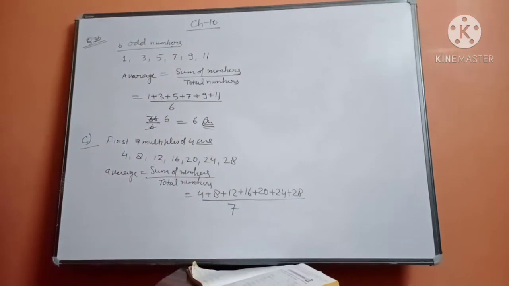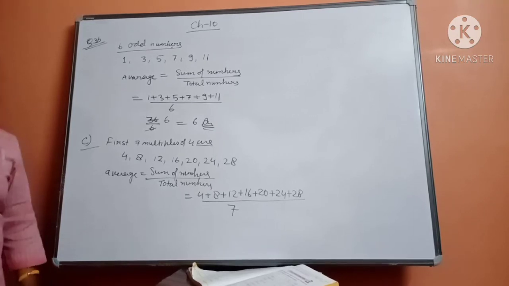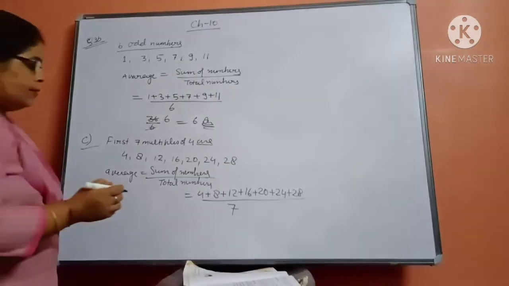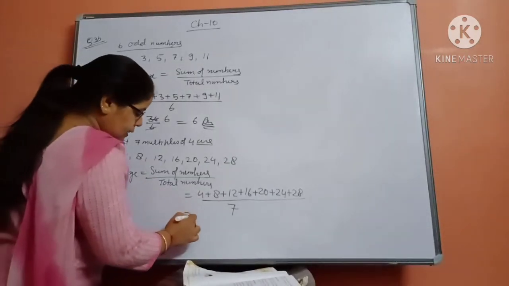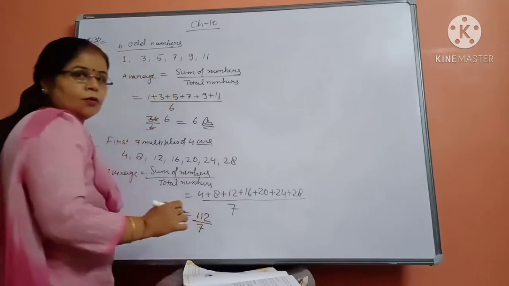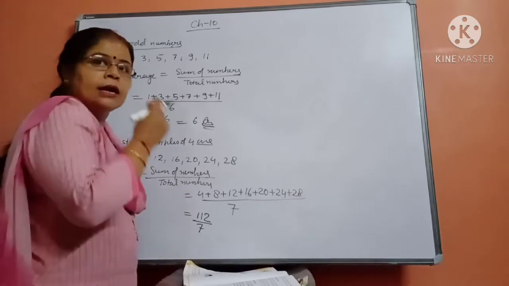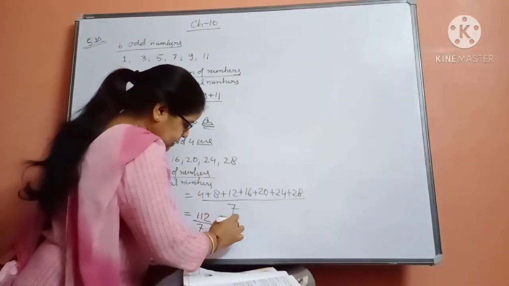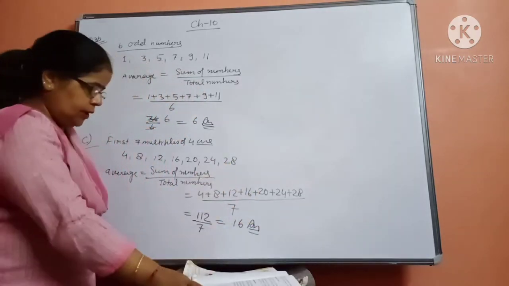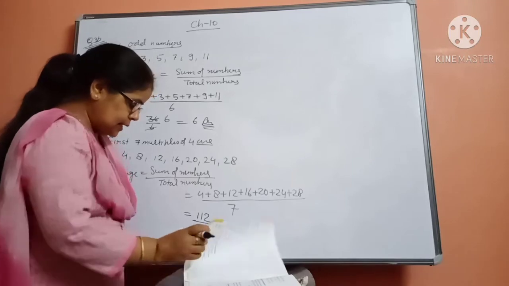Now we are going to add them and then we will divide. If you add them, it will come 112 divided by 7. After dividing, 7 by 7, it will come equal to 16. So this will be your answer. In this way, up to the C part I have completed in this exercise.